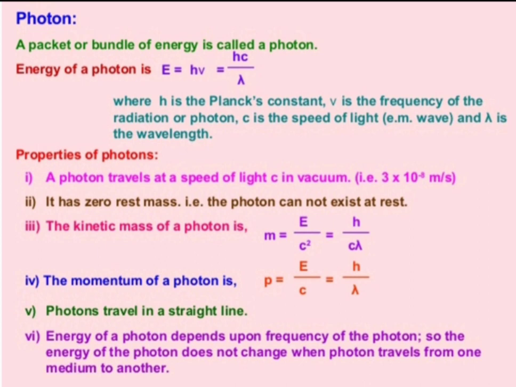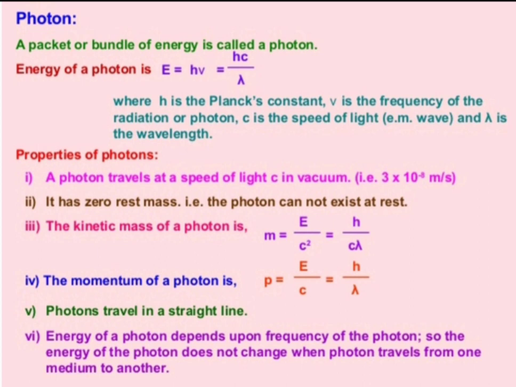A photon has zero mass. The photon cannot exist at rest, and the kinetic mass of a photon is m equal to E divided by c square. Here E is the energy. So mass can be calculated as h upon c into lambda. And the momentum is calculated using the equation P is equal to h upon lambda, or we know the de Broglie wavelength equation, lambda is equal to h by p.